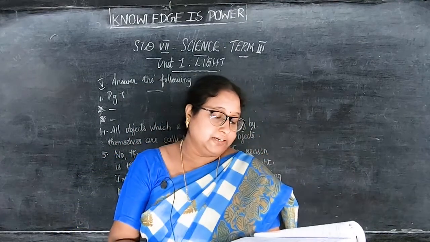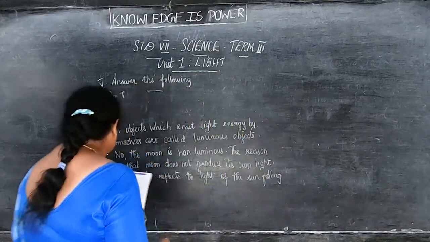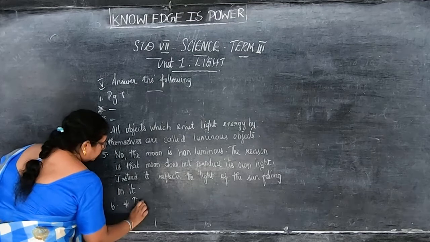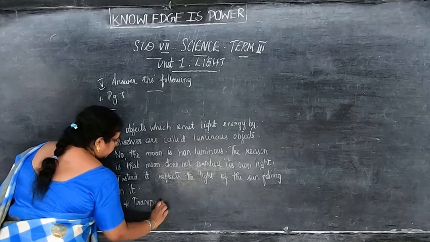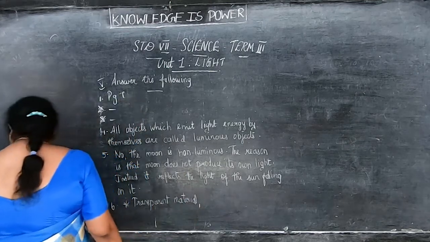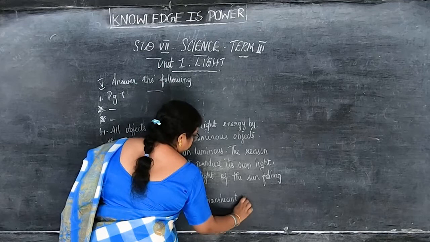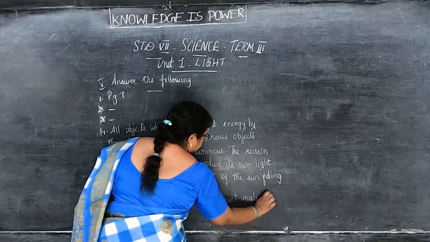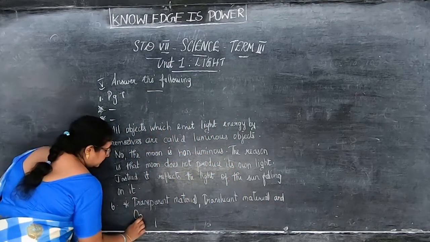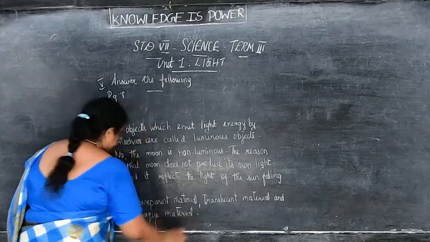Sixth one, what are the 3 types of material based on the absorption of light? Answer is transparent material, then translucent material, and opaque material. Okay children, this is your sixth answer.